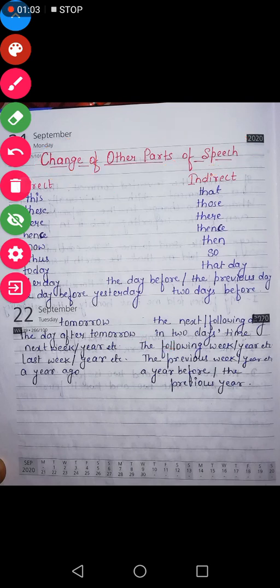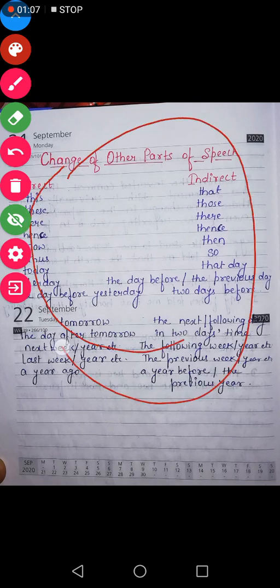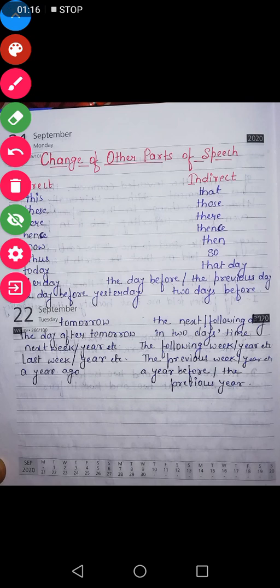See here, you will have to keep in mind, you will have to learn all these things, means how this word changes into indirect and what that word exactly became in indirect speech. See, this changes into what? That. These changes into those. Here changes into there. Hence changes into thence. Now changes into then.